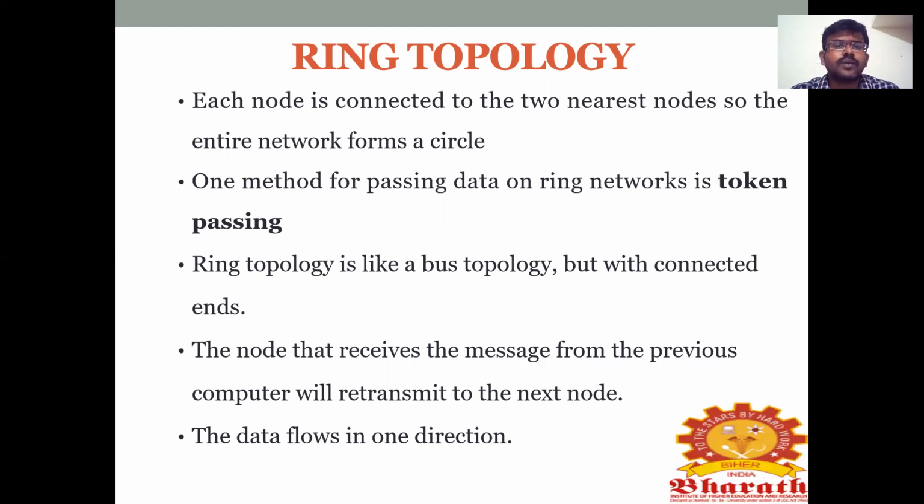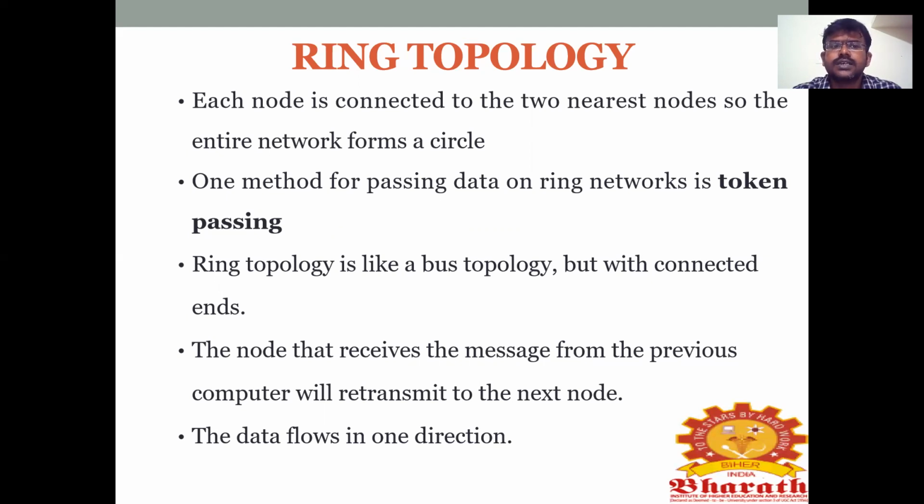So in the network it forms a circle, that is, in ring manner. The main method for passing data on the ring network is called token passing. Here ring topology is like a bus topology, but with connected ends. How is it with connected ends? It means the first system can connect to the second, the second can connect to the third, and the third can connect to the fourth. So each and every system should be connected to the next node and the previous node. That's why we call it with connected ends.